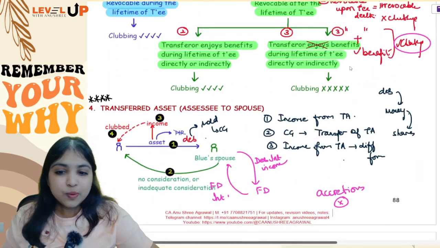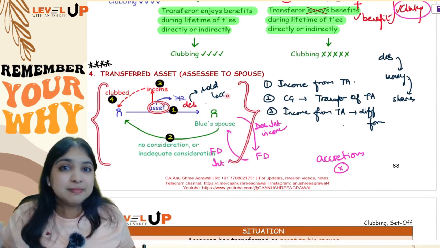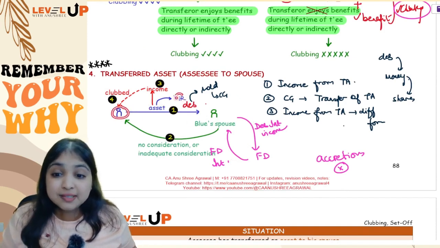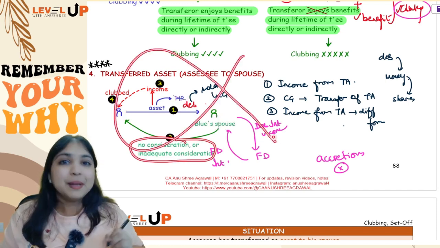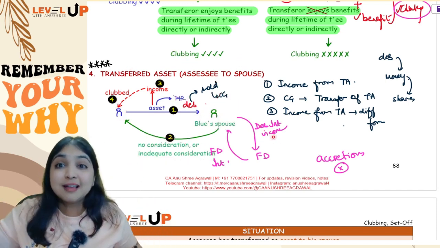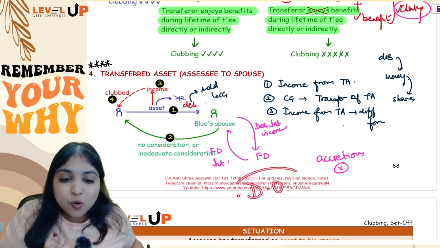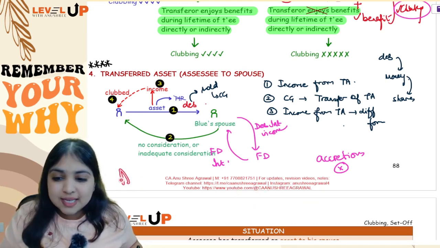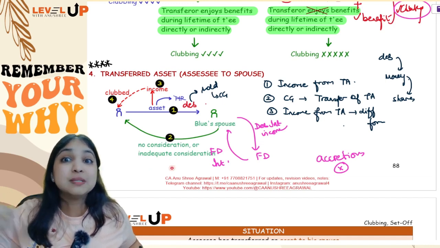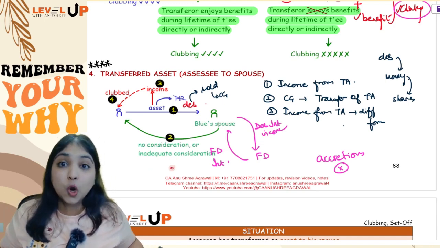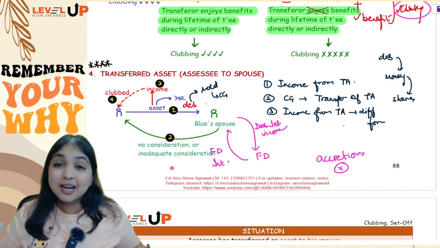Okay, now listen to one small point over here. In this entire adjustment, the asset can be any asset except house property. If Blue transfers a house property to his spouse for no consideration or inadequate consideration, this clubbing provision will not apply, because if assessee transfers house to spouse for no consideration or inadequate consideration, the deemed owner concept will apply. You know this, right? If assessee transfers a house property to his spouse, or if assessee transfers a house property to his minor child other than minor married daughter for no consideration or inadequate consideration, you will apply deemed owner concept in those cases and not the clubbing concept.